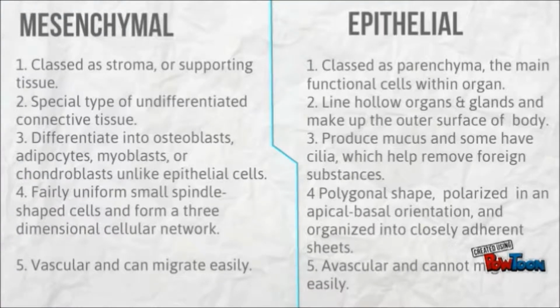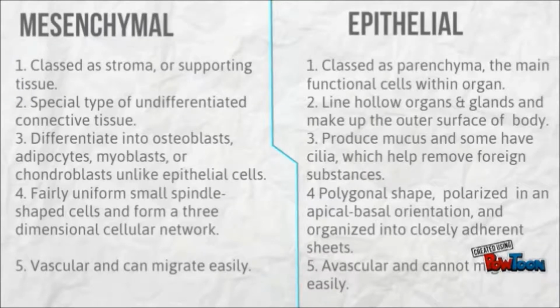Mesenchymal cells can differentiate into osteoblasts, adipocytes, myoblasts, or chondroblasts, unlike epithelial cells. Epithelial cells can produce mucus and some have cilia, which help remove foreign substances. Mesenchymal cells are fairly uniform small spindle-shaped cells and form a three-dimensional cellular network. Epithelial cells are polygonal-shaped, polarized in an apical-basal orientation, and are organized into closely adherent sheets. Mesenchymal cells are vascular and can migrate easily, while epithelial cells are avascular and cannot migrate easily.